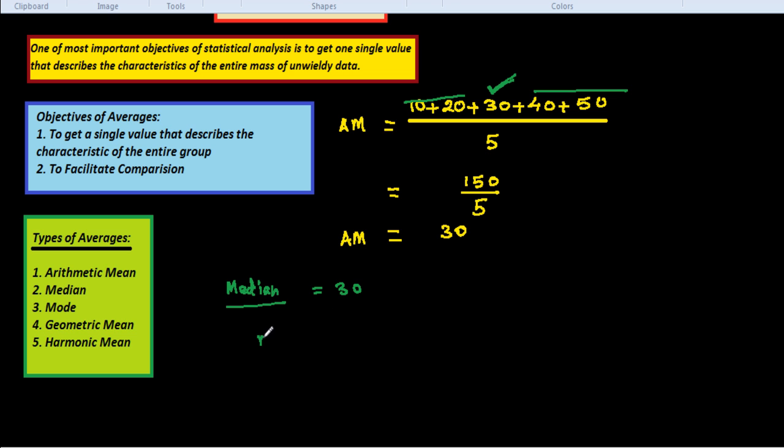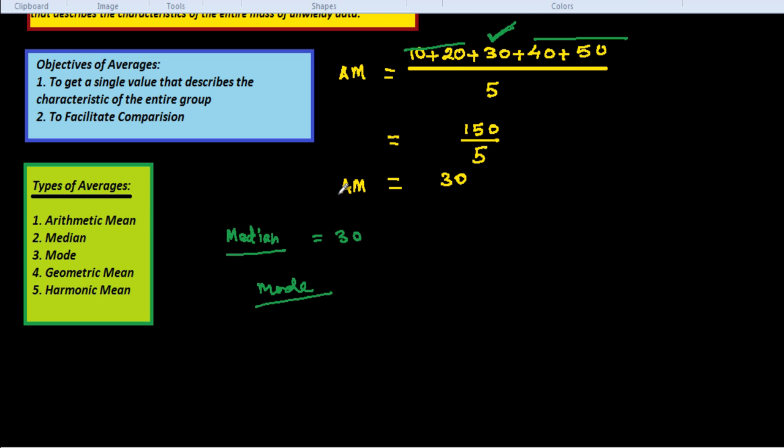For the mode, it is not possible to find the mode of this raw data because the frequency of all the terms is 1. 10 occurs one time, 20 one time, 30 one time, 40 one time and 50 one time. So it is not possible to find the mode for this data. I will put some other data here and explain how to get the mode.